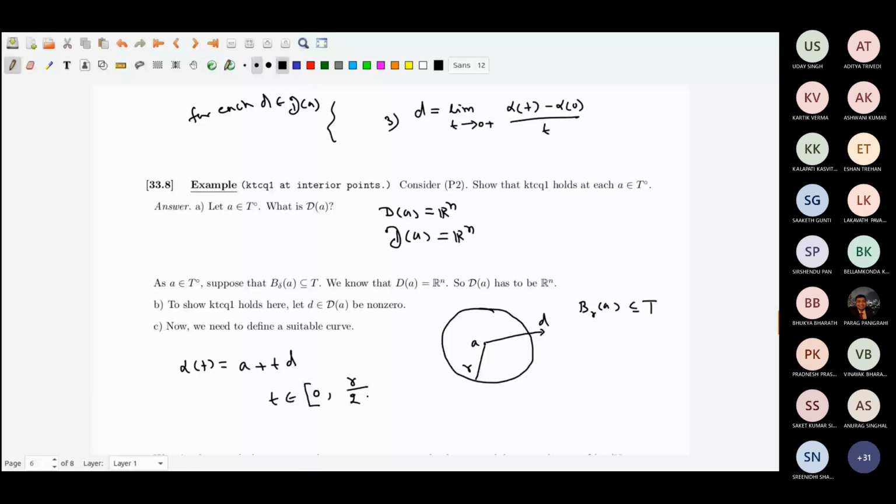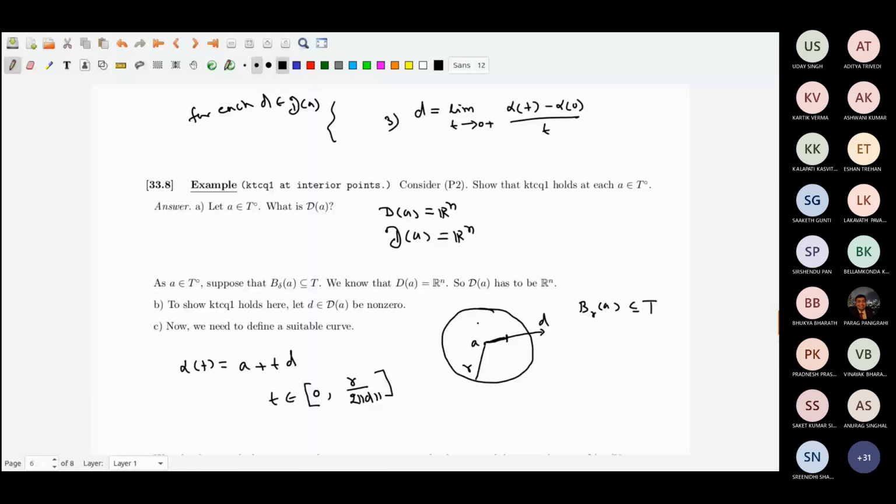So d by d norm is the unit vector in that direction, and I am going up to r by 2. That will take me at best up to the middle of the ball along the straight line. So that is my curve.